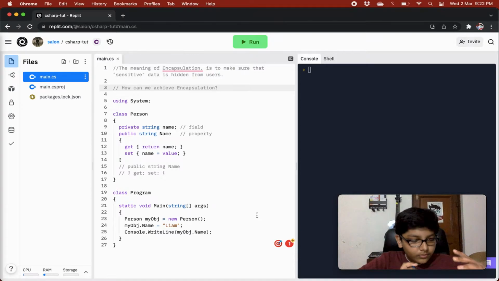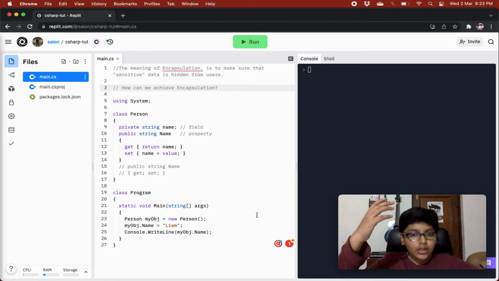Next, for example, you are doing some validation process in your setter, and you want to change an algorithm.